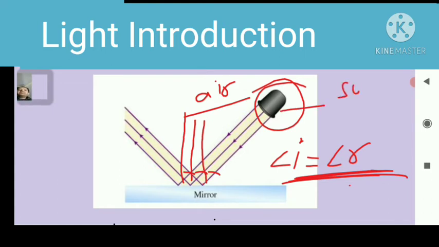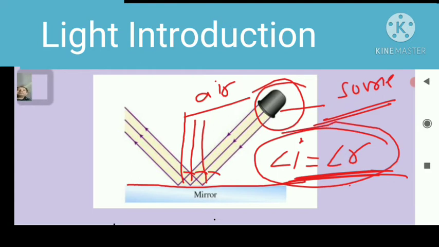This is a source of light, and many rays, I mean three rays, are coming out from this source. These rays of light hit the horizontal surface, this horizontal surface, and return back to the same medium. Many rays will collide with this plane and go back to the same medium. So here the angle of incident is equal to the angle of R.